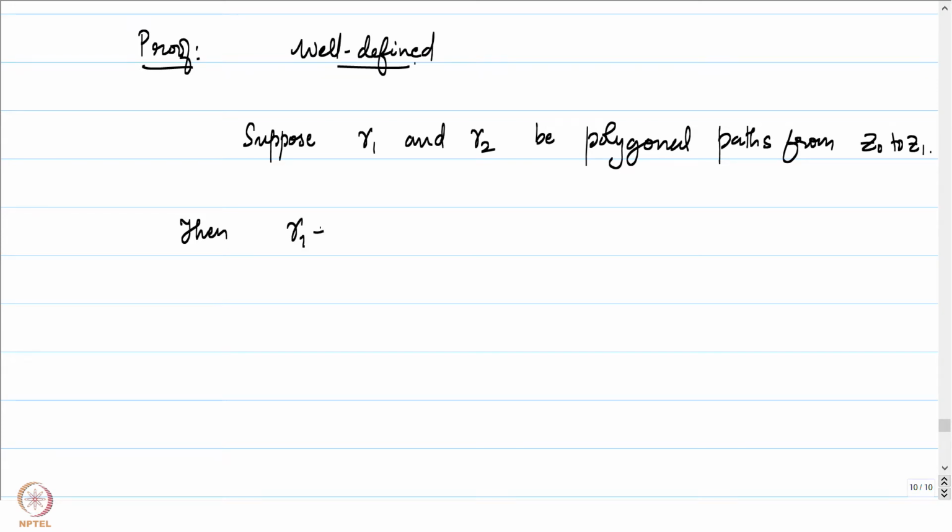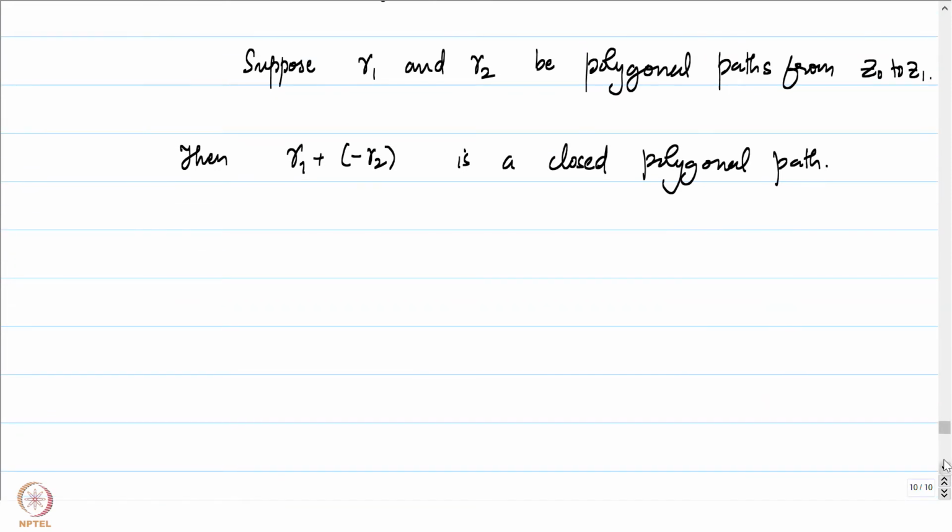In particular, if you look at gamma 1 plus minus gamma 2, this is a closed polygonal path. Concatenation of two polygonal paths is again a polygonal path. The initial point of gamma 1 plus minus gamma 2 is the initial point of gamma 1, which is z0, and the terminal point of this curve is the terminal point of minus gamma 2, which is the initial point of gamma 2, which is again z0. So this is indeed a closed polygonal path.